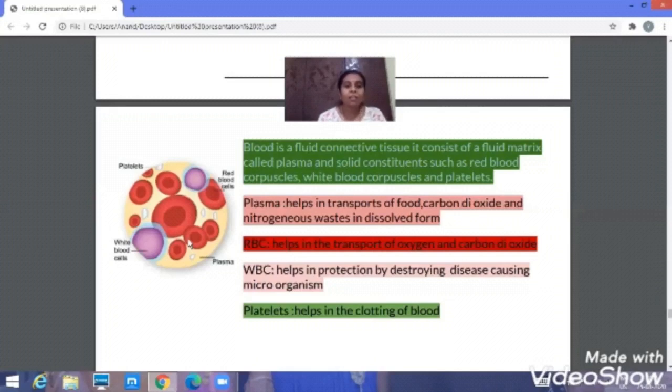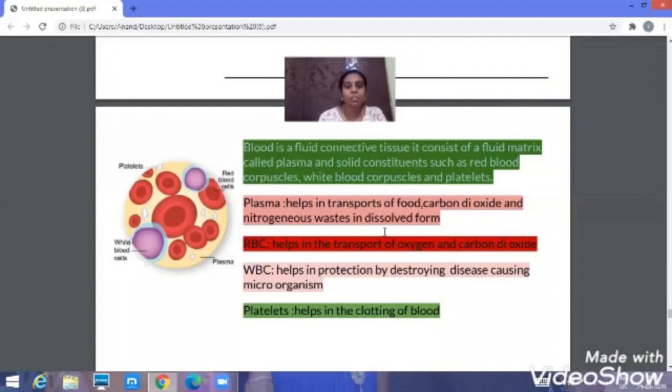The plasma is a yellowish colored fluid which helps in transport of food, carbon dioxide, and nitrogenous waste produced by the cell, in a dissolved form, wherever it has to be transported in the body. So the function of the plasma is to help in transport of food, carbon dioxide, and nitrogenous waste in a dissolved form.